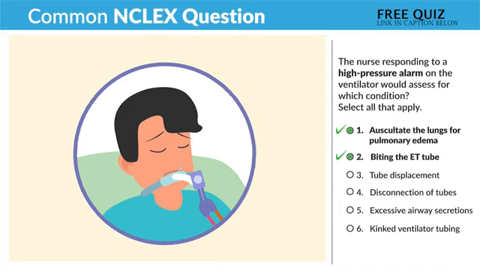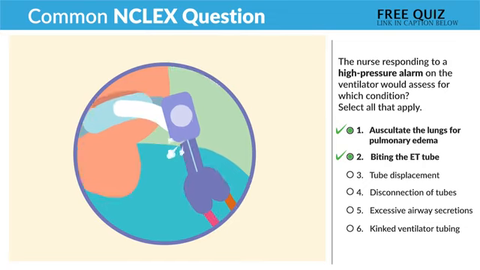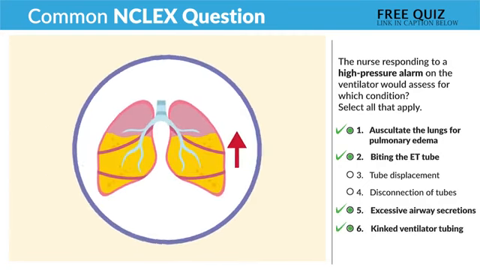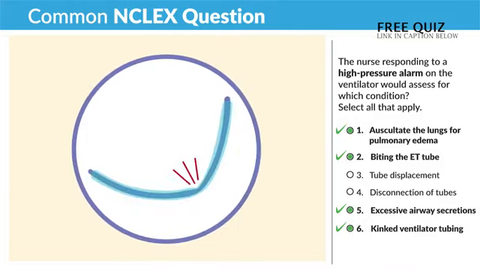Tube displacement, guys, that's a low leak here, a leaky air. And number 4, disconnection of tubes. Again, we're leaking air, there's no blockage here. And option 5 and 6 are correct. Excessive airway secretions can cause blockages, and kinked airway tubing will definitely cause a blockage.